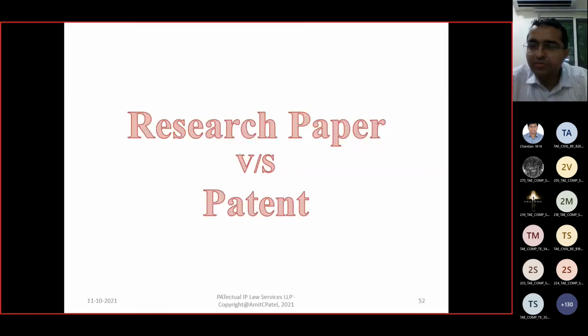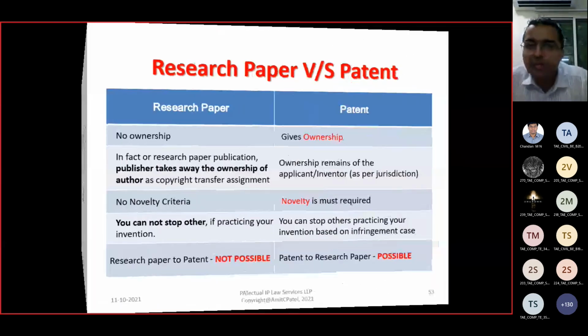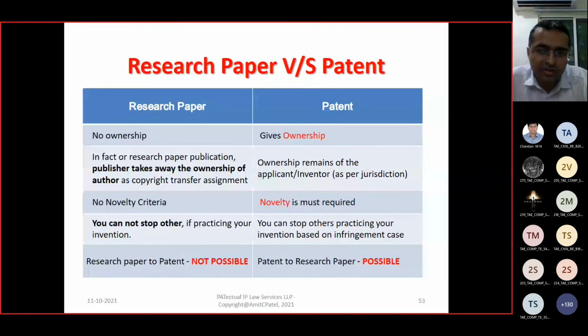Now, once again, what we discussed in the earlier presentation as well. In today's time, look friends, in the Indian academic system, majorly in all academic institutions, if any student or faculty is doing good work, we suggest going for a research paper publication rather than a patent. What are the advantages and disadvantages? We know that a research paper gives you no ownership, while a patent will give you ownership. For research paper publication, instead they are taking away your copyright ownership as well, whereas for a patent, ownership will always remain with you. For research paper publication, novelty is not a must criterion.